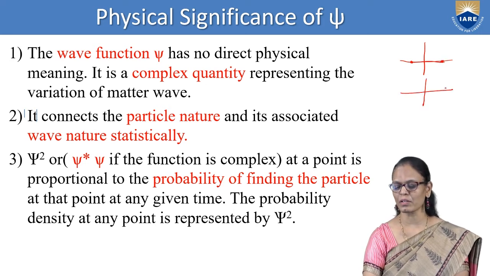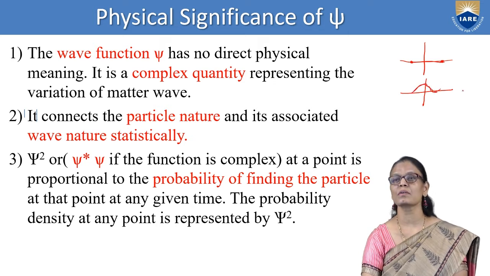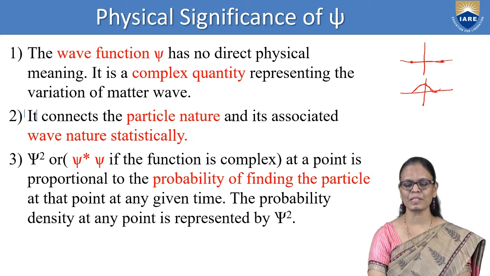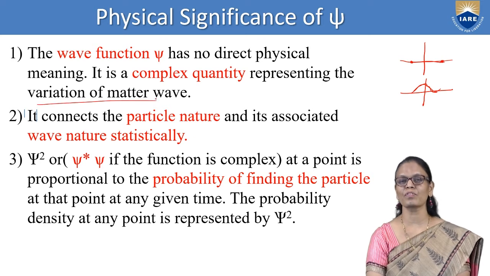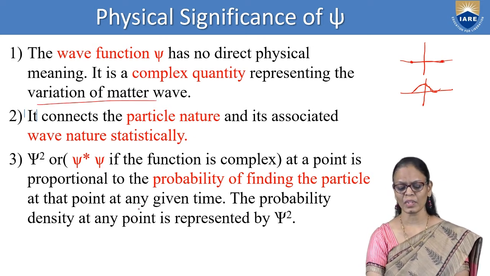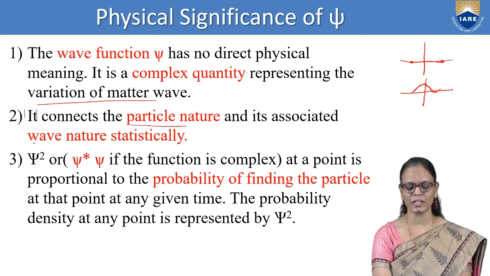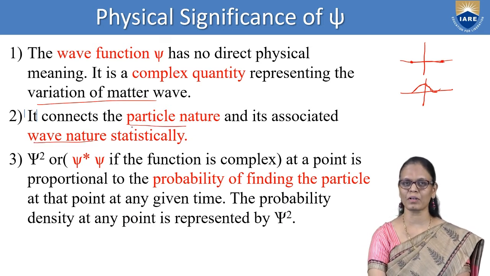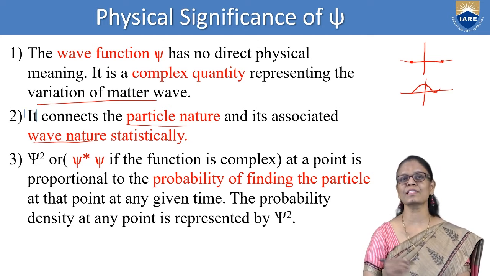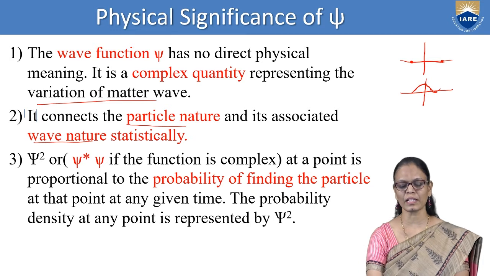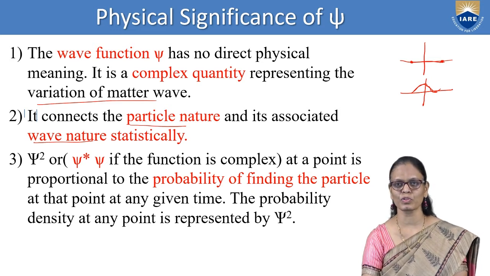But in quantum mechanics, it may be a wave function which is moving. This wave function connects the particle nature and wave nature. When we are talking about a wave function, we are talking about a particle which is exhibiting wave nature. So statistically we can connect both of them.